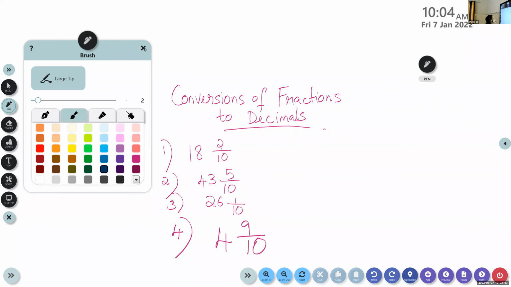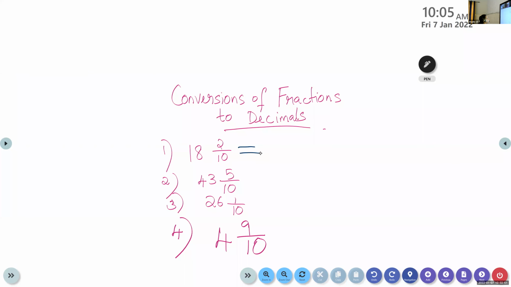So children, the first one I will help you. Can you see the whole number or integral part? So the integral part we have to write before the decimal point. 18. Write the number. Then put the decimal point. And 2. 18.2. After writing, children, you have to check whether you have written correctly, because check the number of zeros in the denominator.